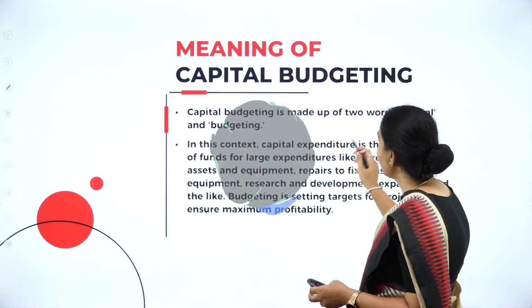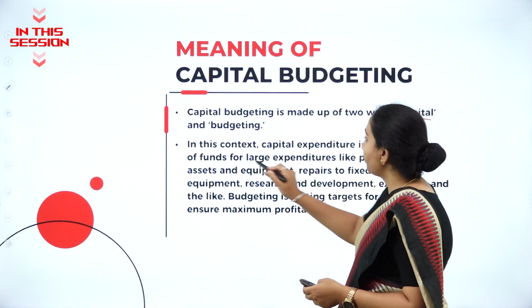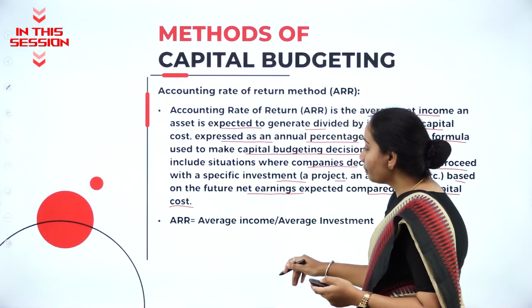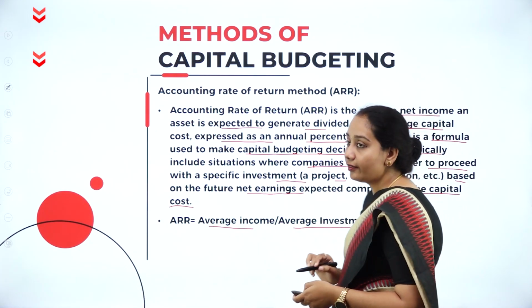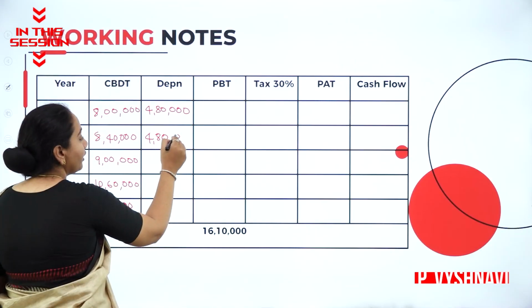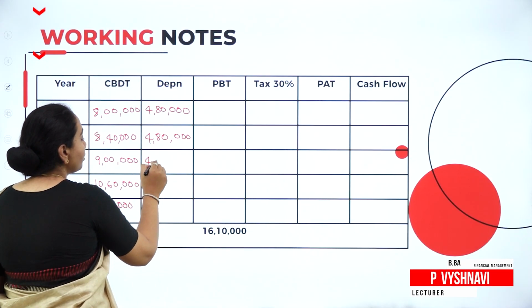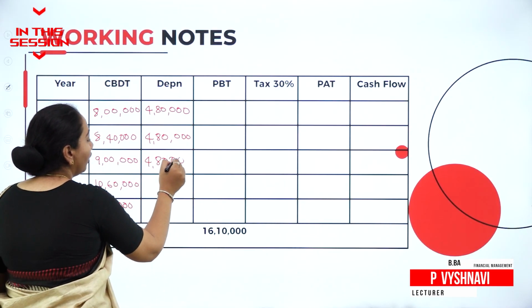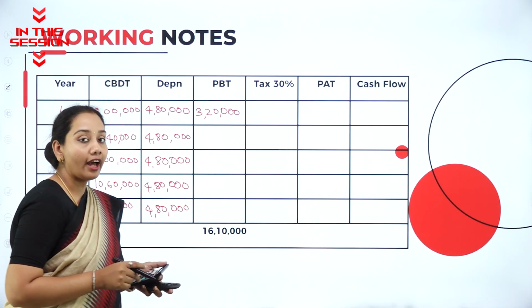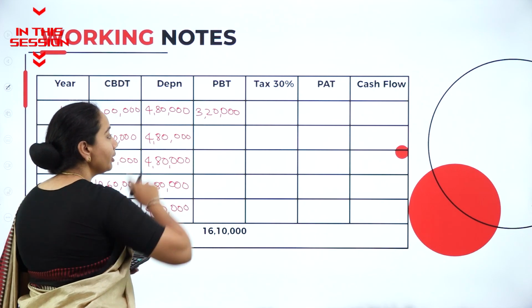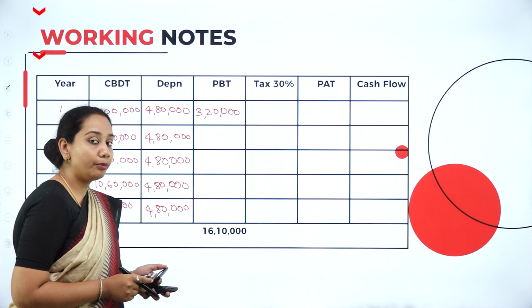So capital budgeting is made up of two words, that is called capital and budgeting. So the formula for ARR is average income divided by the average investment. So as we are doing the straight line method, it will be the same for all years, 4,80,000. Whatever cash inflows we are going to get will be considered as profit before tax.